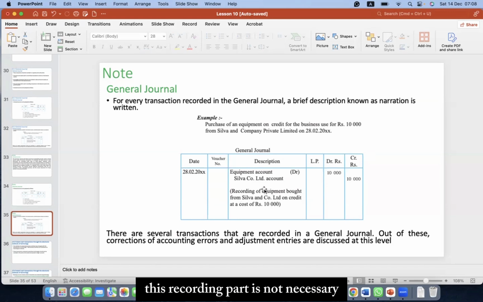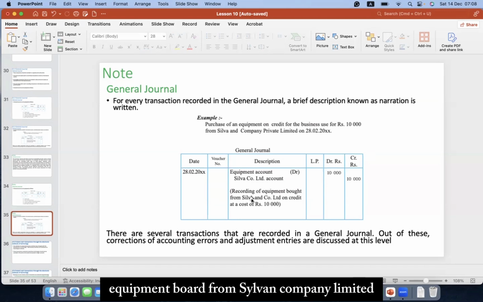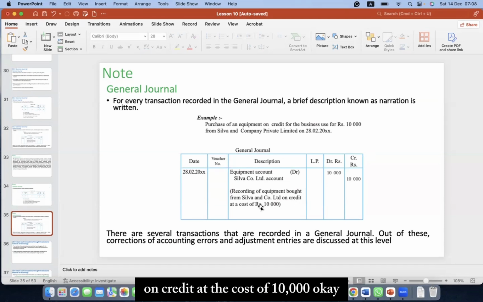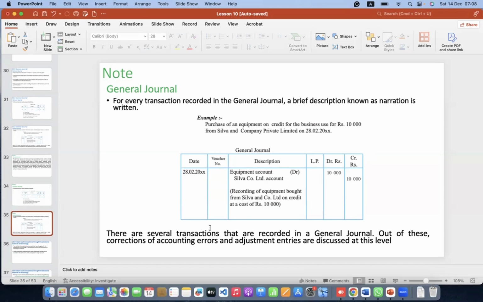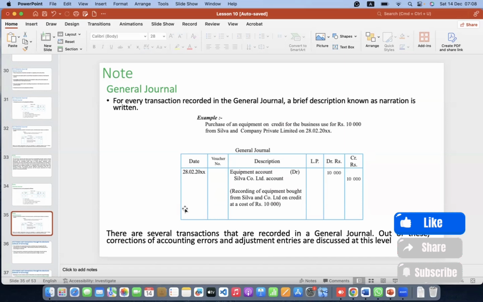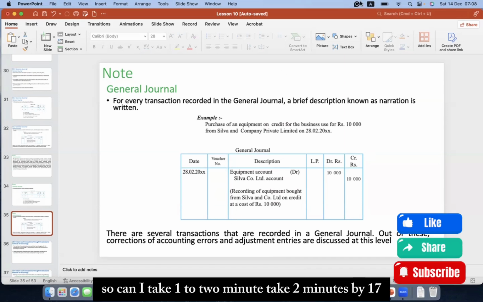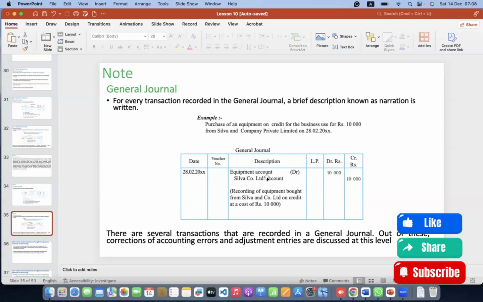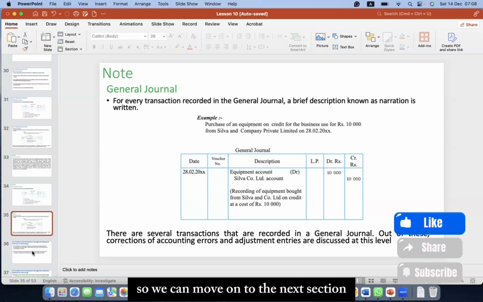The word recording is not necessary. You can take 1 to 2 minutes. By 7:10, please complete this, so we can move on to the next section.